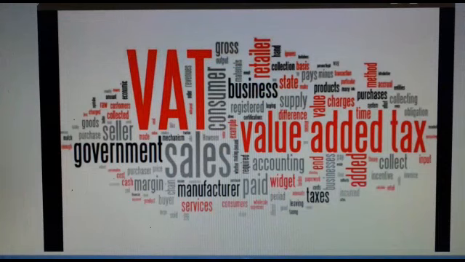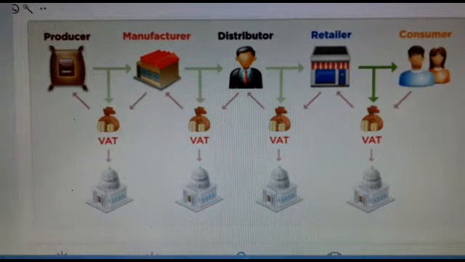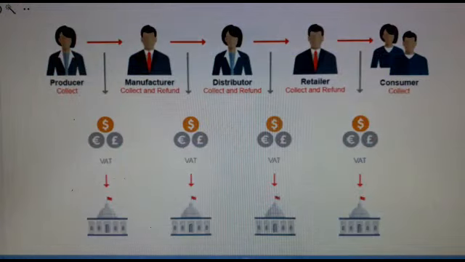Next is VAT, value added tax. This is an indirect tax. Whenever value is added at each stage of the supply chain from production to the point of sale, at each stage VAT is paid to the government. This is the major source of revenue for all states and union territories. Here is the picture showing producer, manufacturer, distributor, retailer and consumer. At every stage the VAT is paid to the government.